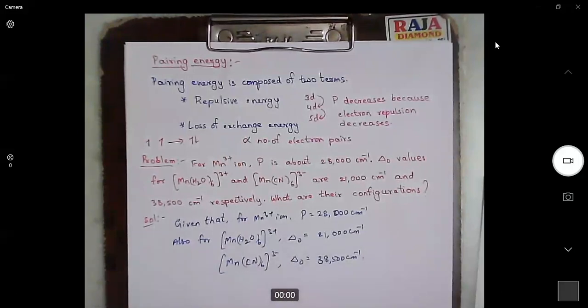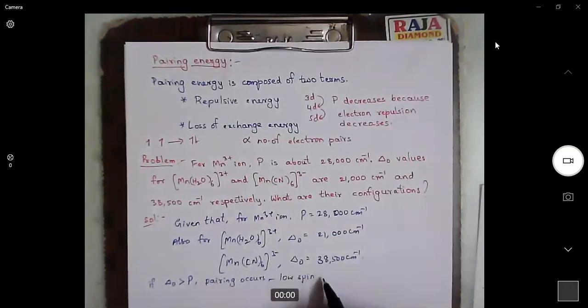Now, whether it is a high spin complex or low spin complex, that is what our question is. This is the pairing energy and this is the delta naught value. As we know, if delta naught is higher than pairing energy, then pairing occurs. Because of the pairing, we will get low spin complex.